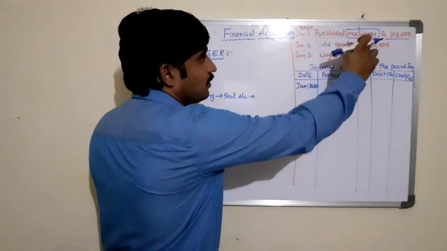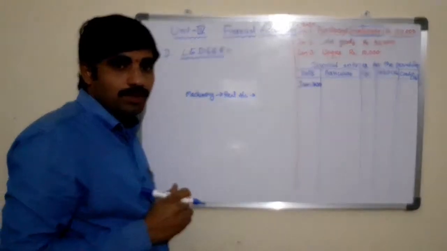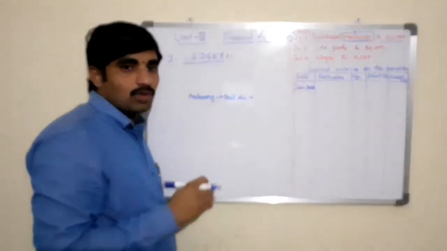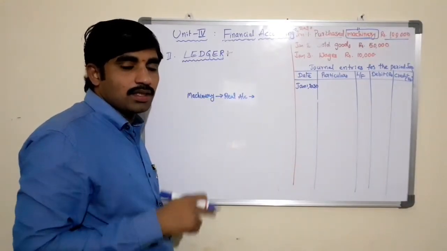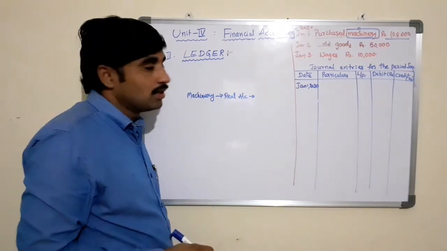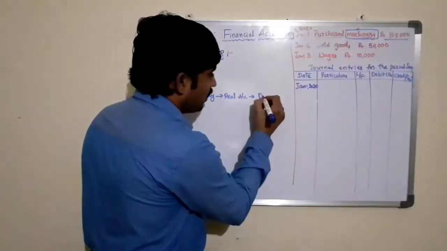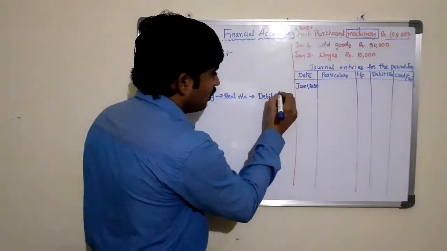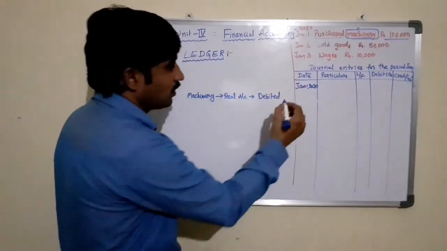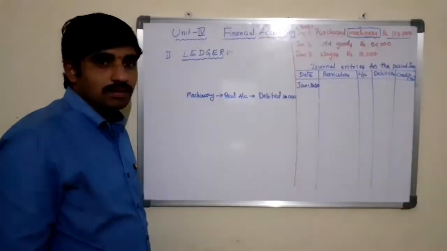When you are purchasing, machinery is coming into the business. So as per the rule of real account, debit what comes in, credit what goes out. So machinery is coming into the business, then machinery account should be debited, worth rupees 1 lakh.